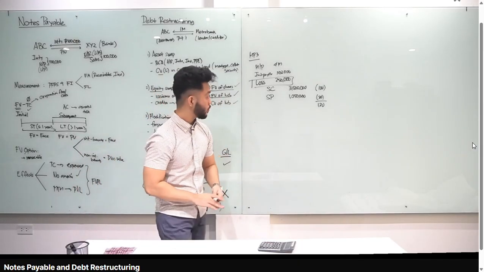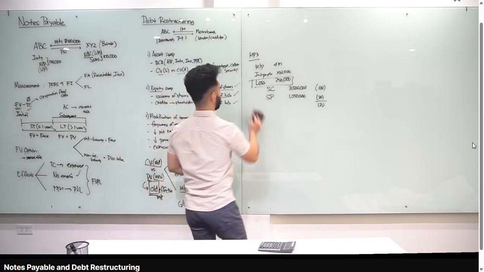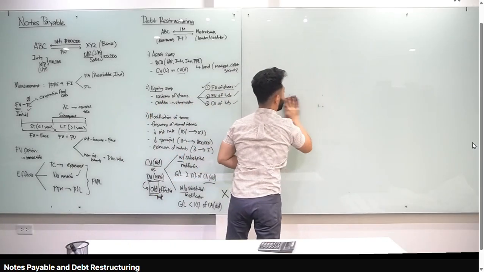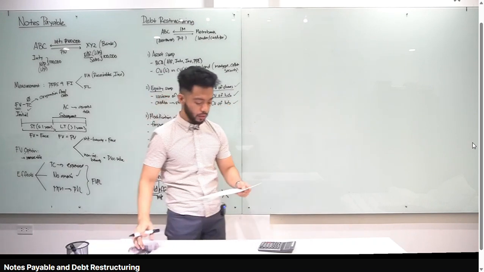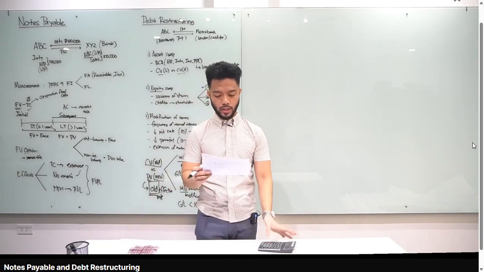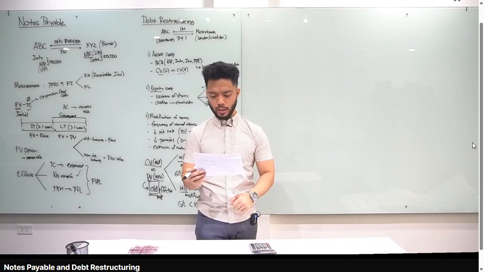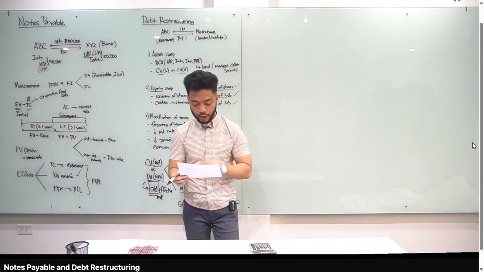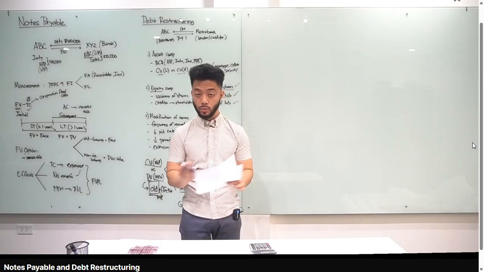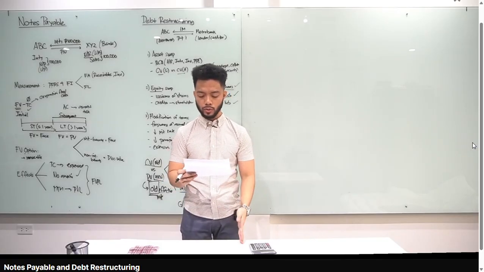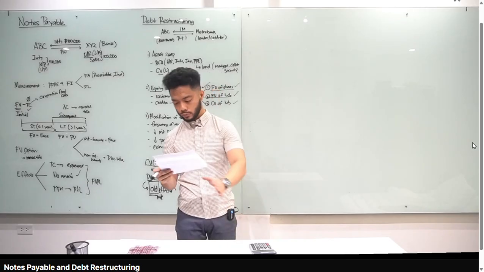Let's go to illustrative example number 9. So, pakita ko sa inyo kasing paano yan. Illustrative example number 9, provide the journal entries. On December 31, 2025, Pinnacle Company's loan was modified as follows. The principal was reduced from 5 million to 4 million. Lender forgave the accrued interest, 600,000. Huwag na daw natin bayaran yung 600,000. The maturity date was extended from December 31, 2026 to December 31, 2028.